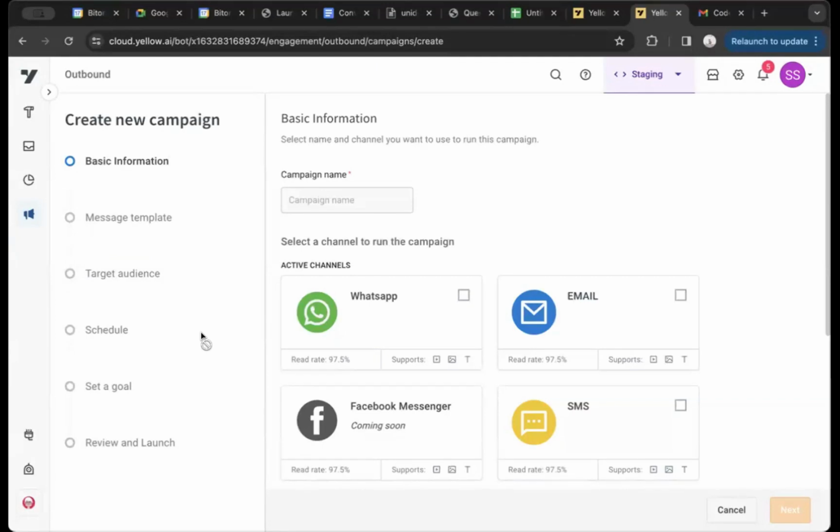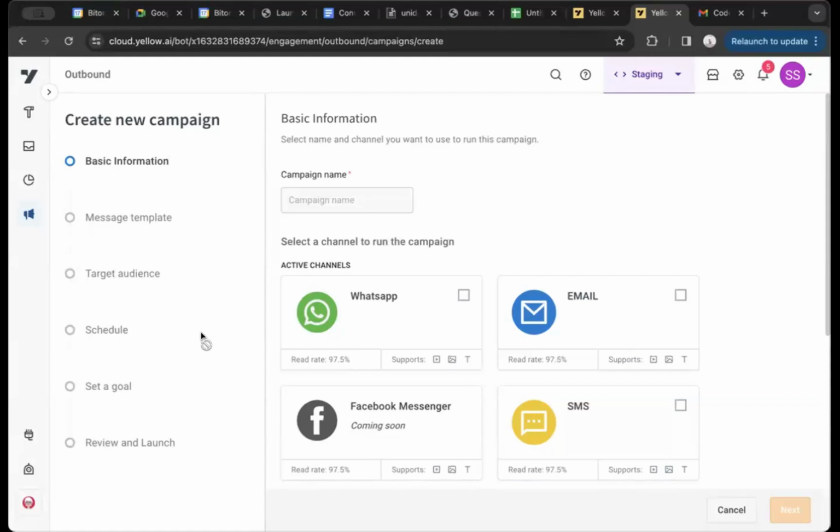Now, when it comes to these campaigns, primarily marketing campaigns, the brand's communication does not really end with just one message. You would need to follow up with the customers who are either engaging or not engaging with your message, with some other content to drive them towards conversion.